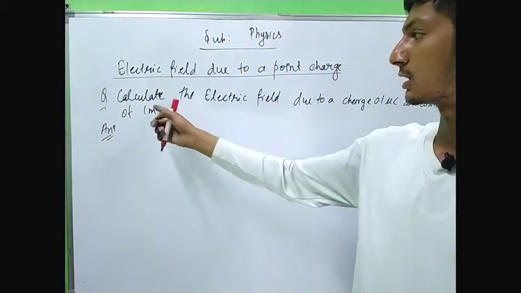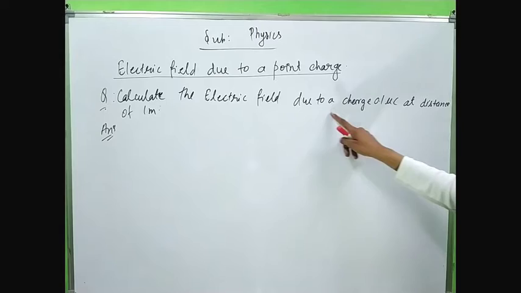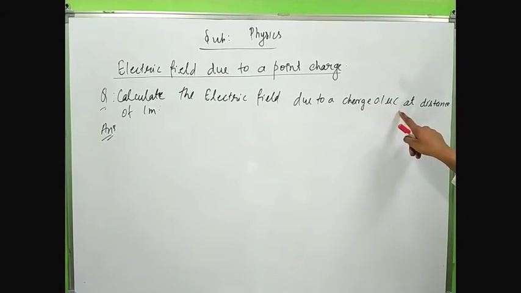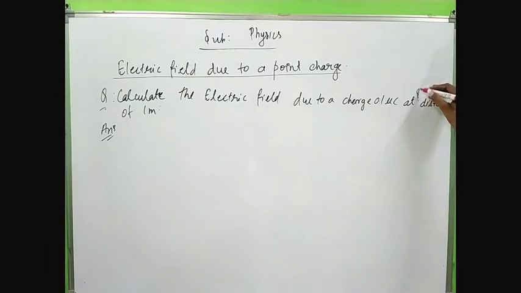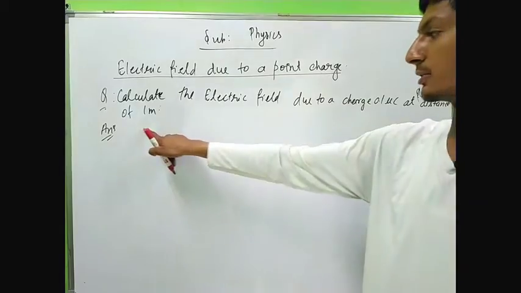This is the question. Calculate the electric field due to a charge 0.1 microcoulomb placed at distance 1 meter.